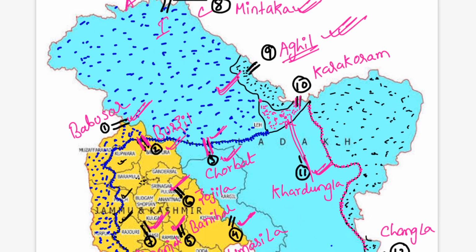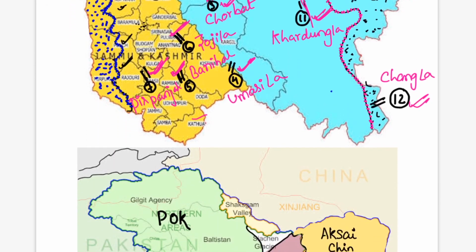And the last is Changla, which is present on the borders of Tibet and India, but this Changla part is already occupied by China. Okay, so these were the important passes. We will do it again.